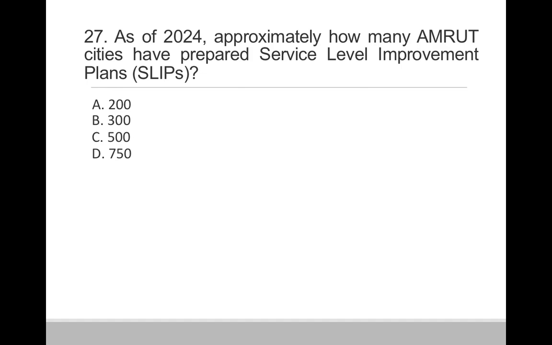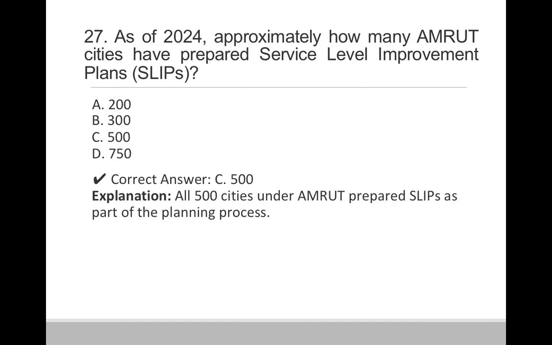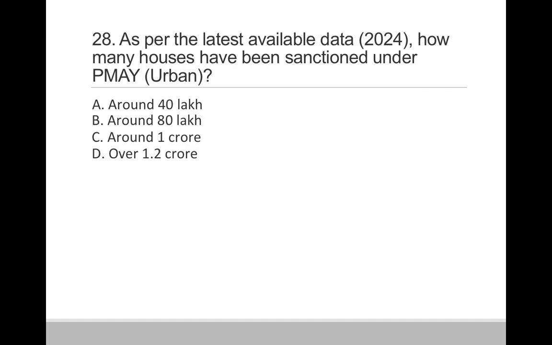Question 27. As of 2024, approximately how many Amrut cities have prepared service level improvement plans, that is SLIPs? So option A 200, option B 300, option C 500, and option D 750. So correct answer is option C 500. All the 500 cities which were initially selected under the Amrut scheme have prepared the SLIPs as a part of the planning process.